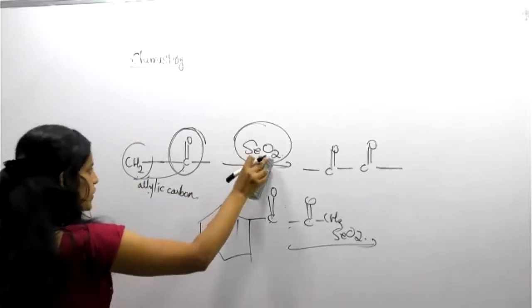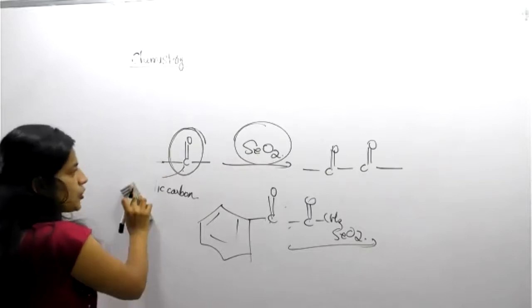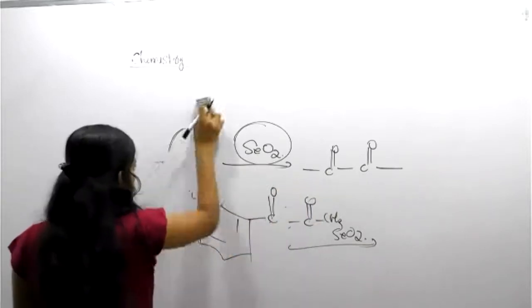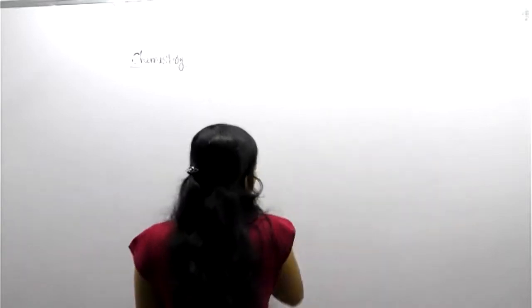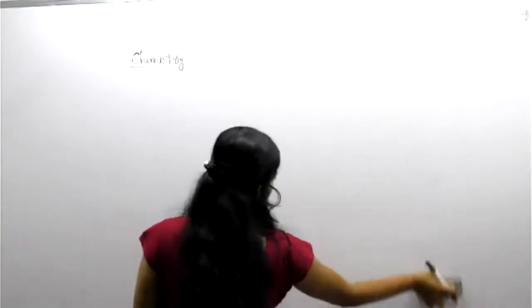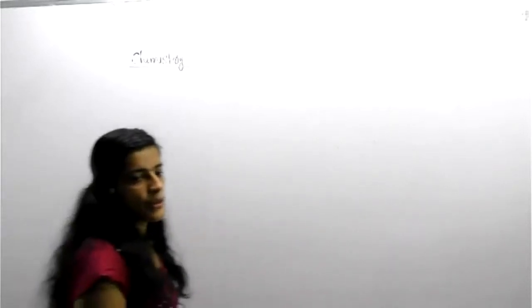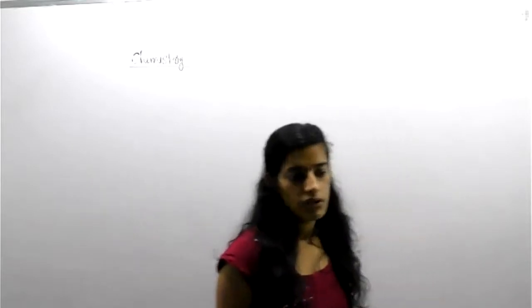See, SeO2 is with you. Directly you can convert CH2 into C double bond O, and you will get the product. Actually, reagent chemistry is very easy. Okay. If you know the reagent action one by one, it becomes the most scoring area.